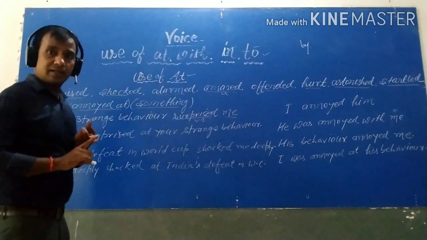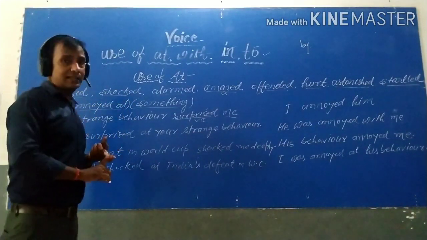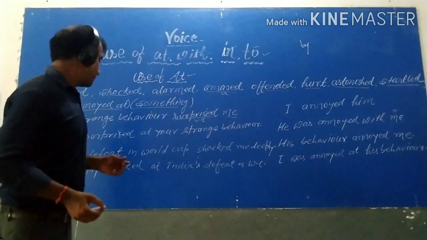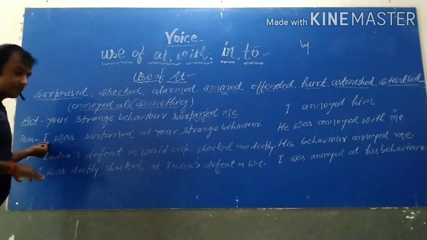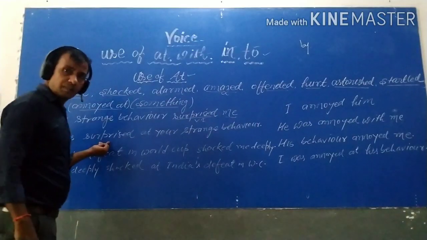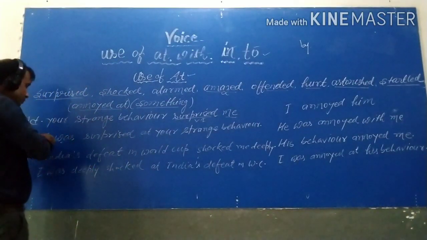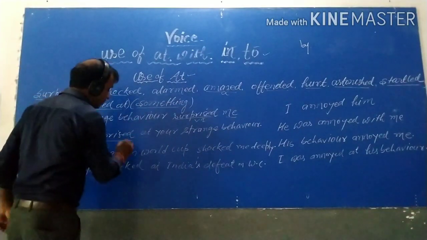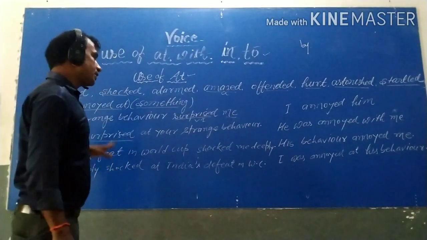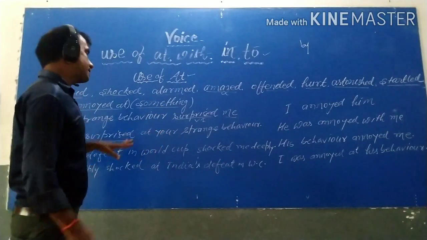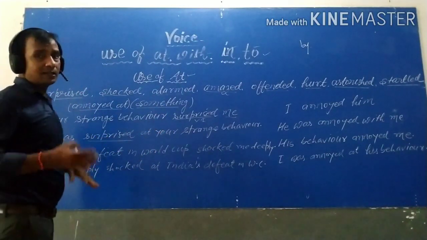I have explained how we transform this: the object becomes the subject, then the verb of third form. This is the structure of passive voice. So I was, and the third form. Second and third form are both the same for surprise. The second form of surprise is surprised, and the third form is surprised.